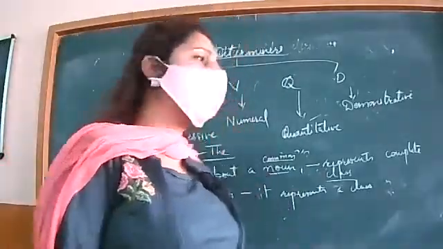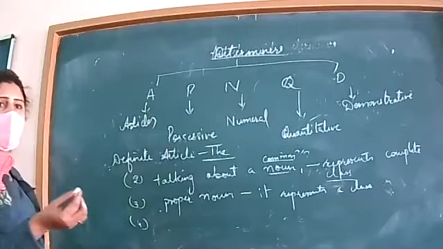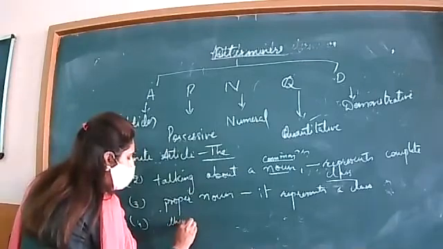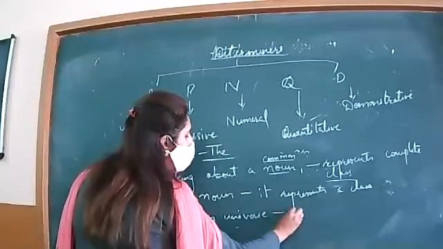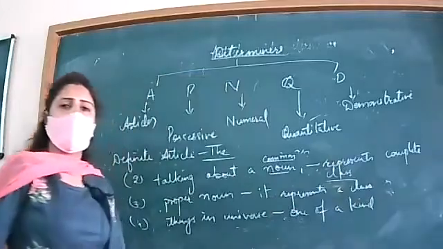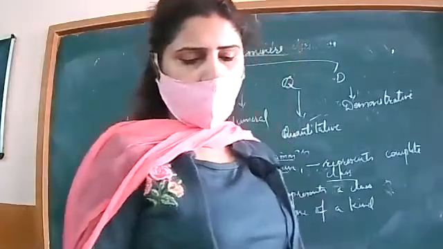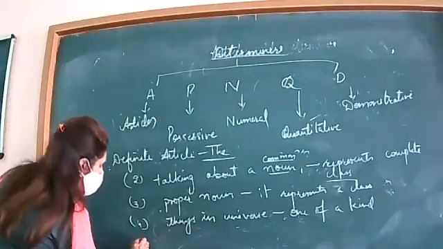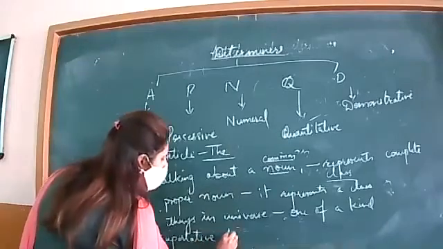Then afterwards, it is also used with celestial objects which are one of a kind, things in the universe, which are one of a kind. For example, the sun, the moon, the earth, the Mars. Then it is also used with superlative degrees.